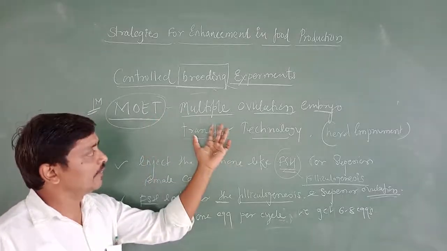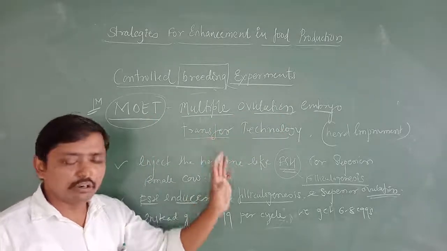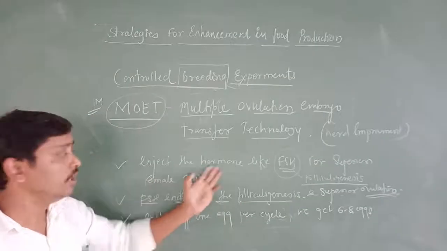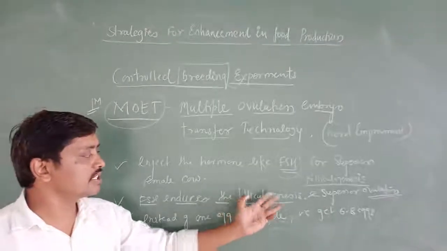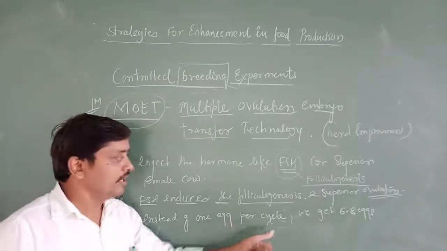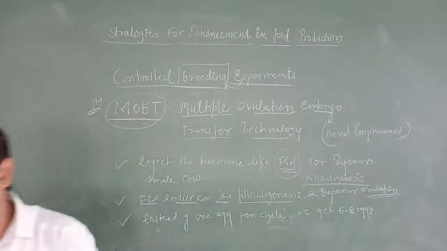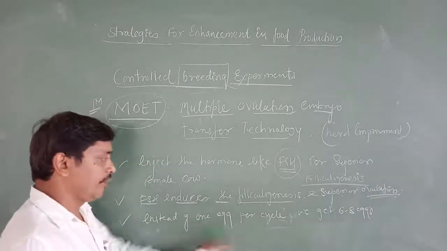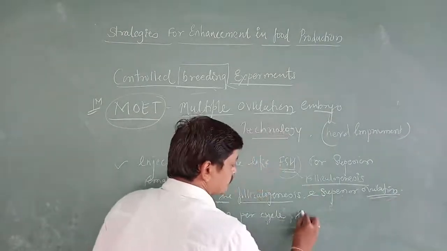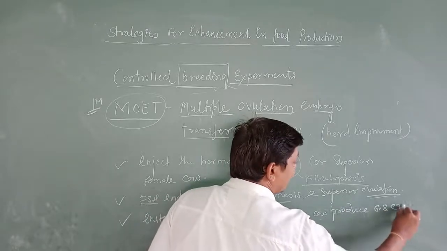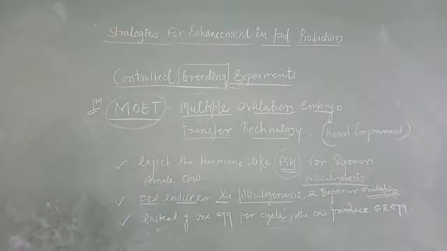What we do in multiple ovulation embryo transfer technology is to inject the hormone FSH into the superior female cow, and this FSH induces folliculogenesis and superior ovulation. That helps, so instead of one egg per cycle, the cow produces 6 to 8 eggs.